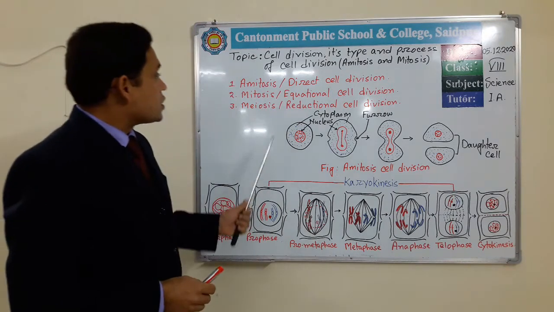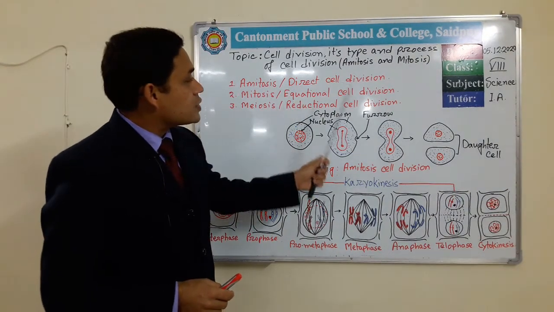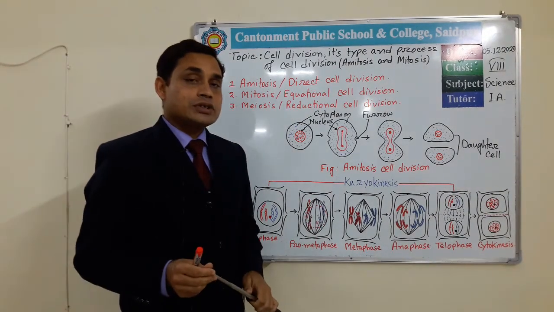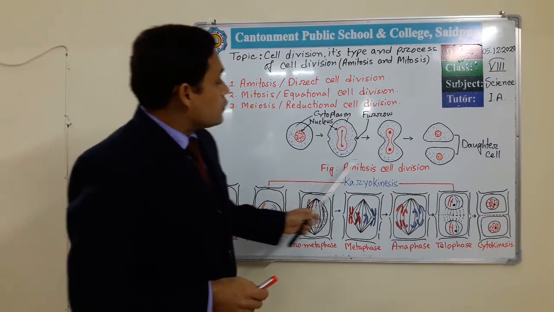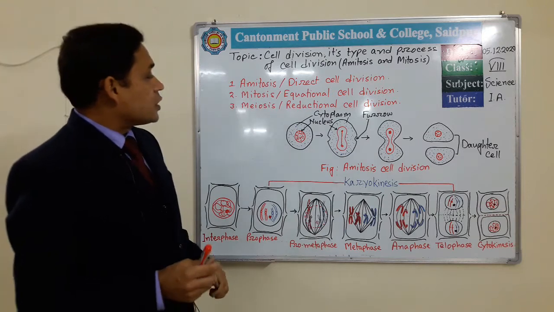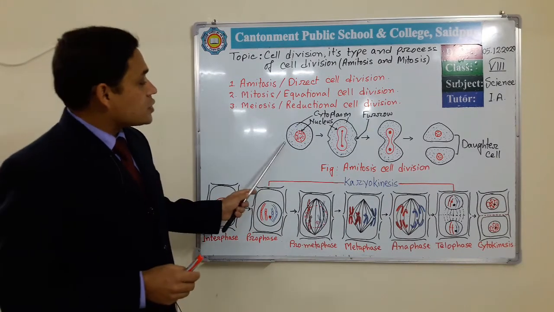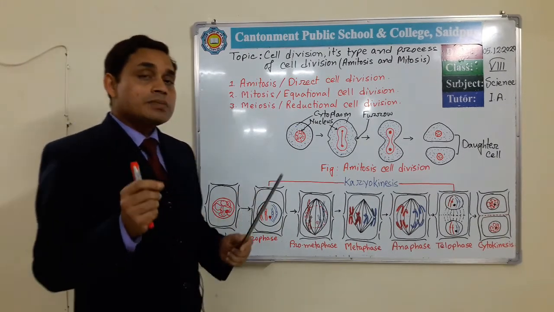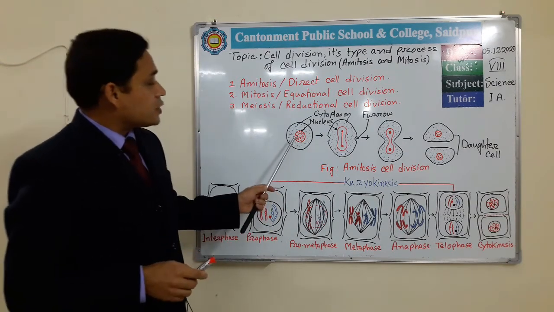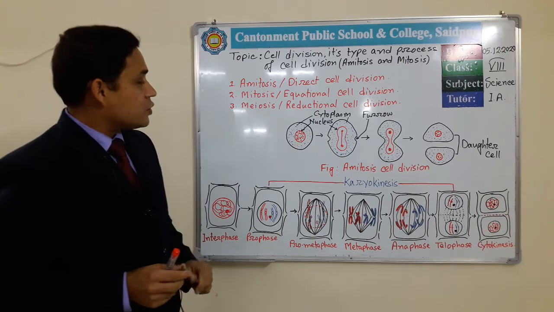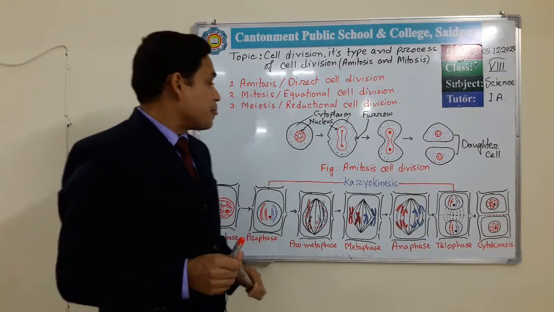Amitosis cell division is also known as direct cell division. Why is it called direct cell division? Here we have a figure of amitosis cell division. This is a cell. Suppose this is a primitive cell like a bacteria cell, and inside this cell we have a nucleus. This nucleus contains the genetic material.